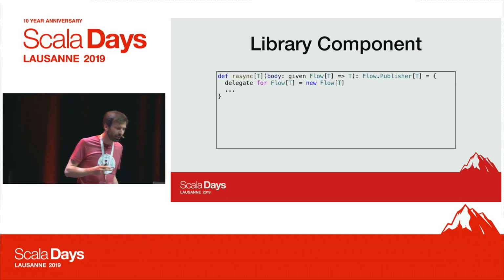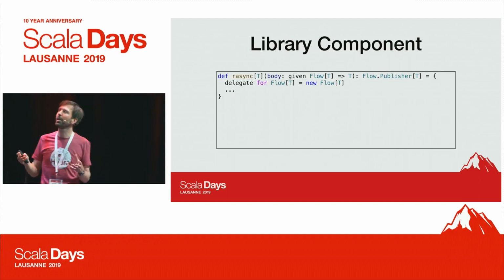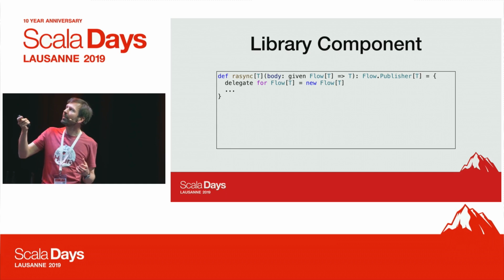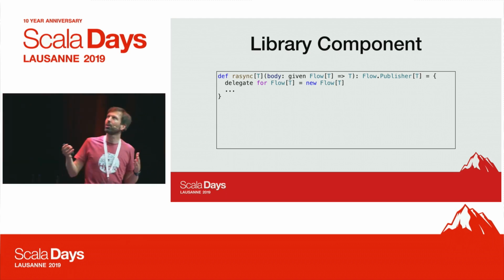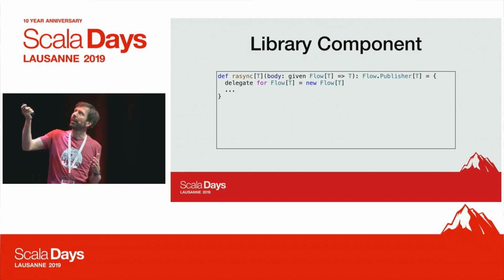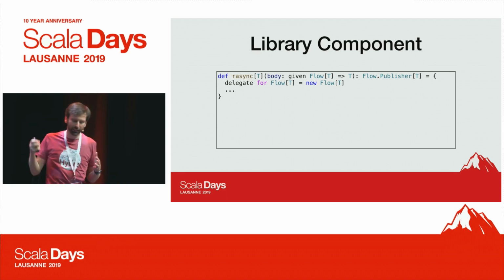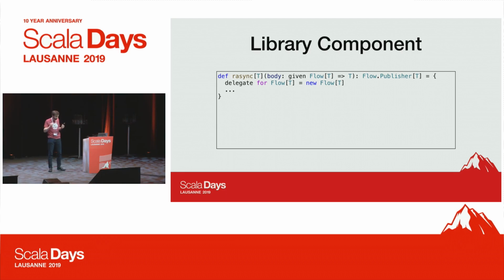So let's start maybe with the interface, with the API. So rasync takes a body, and this body needs a context, which we call Flow of T here. The context is there because if we call await inside the rasync block, we need to be in the context where we can do that.